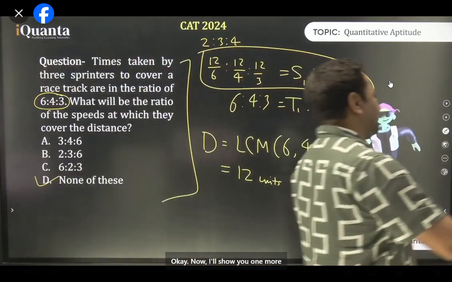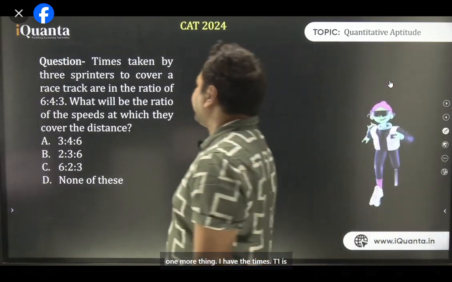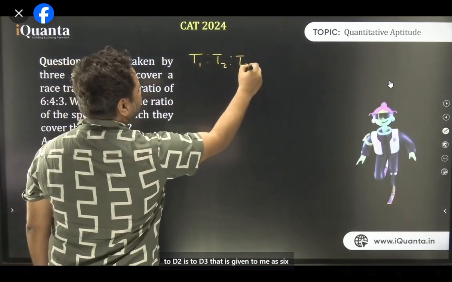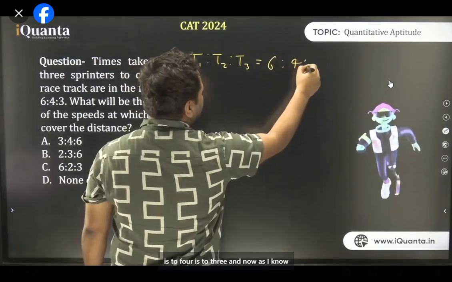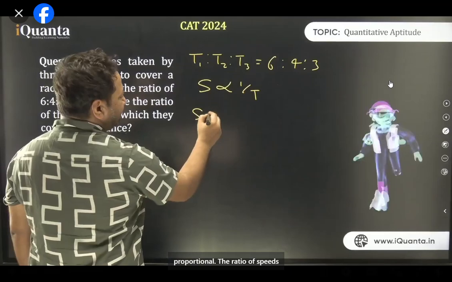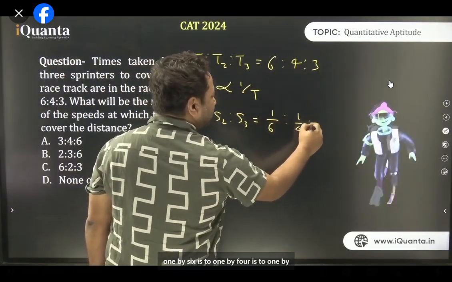Noted, everyone. Now I'll show you one more thing. I'll just erase it all. I can do one more thing. I have the times, T1 is to T2 is to T3, given to me as 6 is to 4 is to 3. And as I know that speed and time are inversely proportional, the ratio of speeds will be the inverse of the ratio of time. That is 1 by 6 is to 1 by 4 is to 1 by 3.